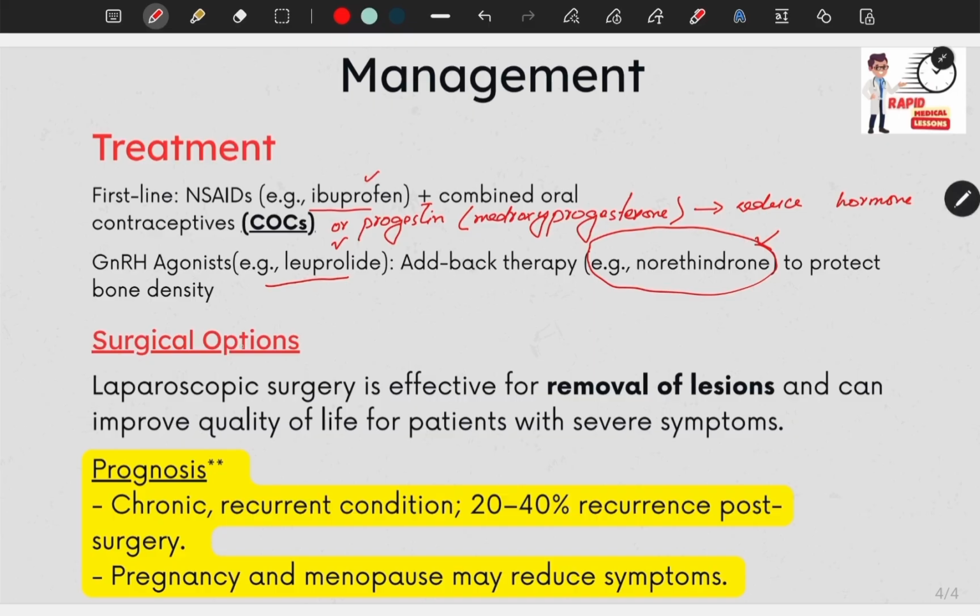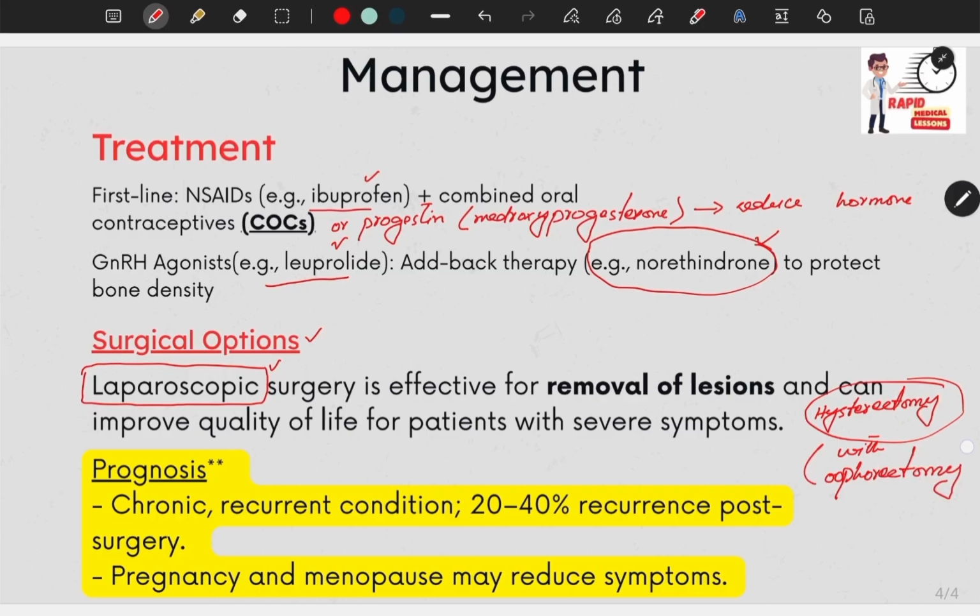The second approach is surgical therapy. In surgical therapy, we can use laparoscopic excision, and this is ideal for severe pain, large endometriomas, or failed medical therapy. Other options include hysterectomy with oophorectomy. These are the last resort for refractory cases, but recurrence is possible if ovarian tissue remains. Hysterectomy removes the uterus and cervix, so the patient does not have periods, and it prevents further surgeries. Oophorectomy removes one or both ovaries. These two procedures are performed together.